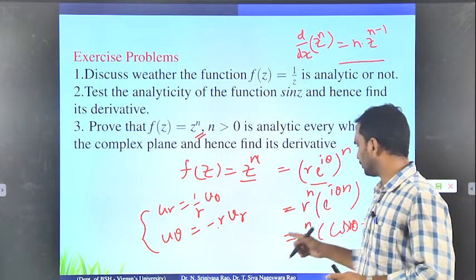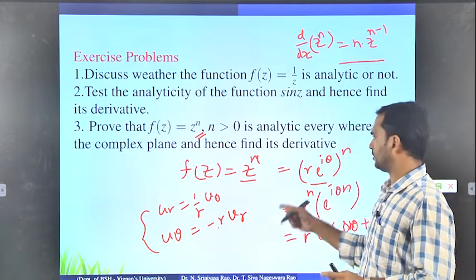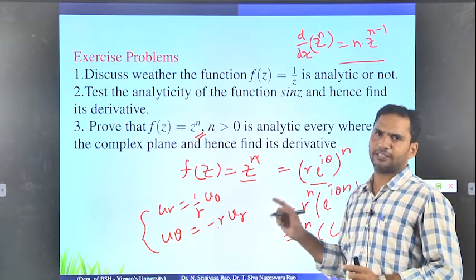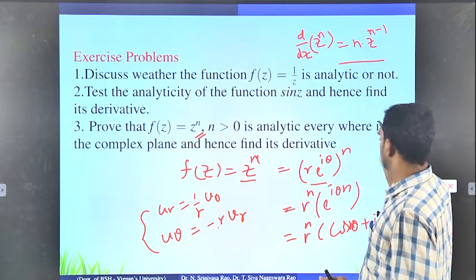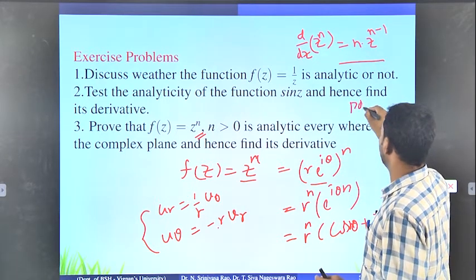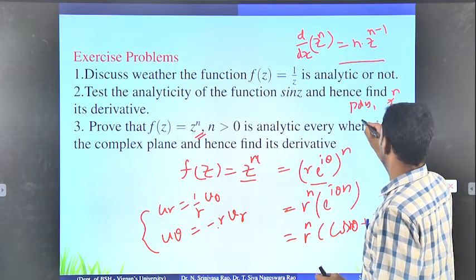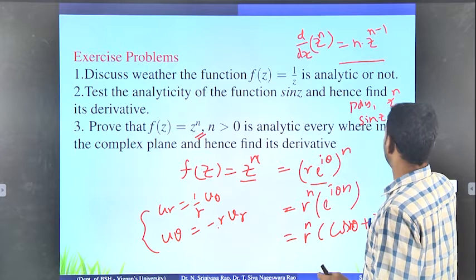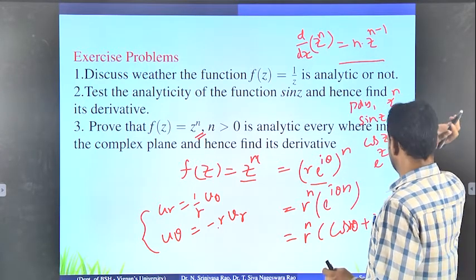Of course, you have to check one more thing: all the first order partial derivatives should also be continuous. For these type of problems, no need to worry about continuity. I have told you already that polynomials are continuous, z to the power n is continuous, sin z is continuous, cos z is continuous and e power z is continuous.